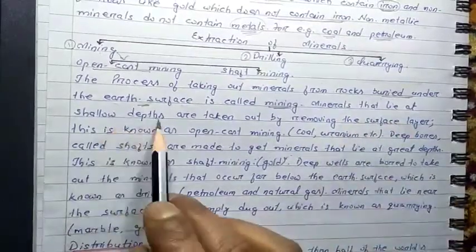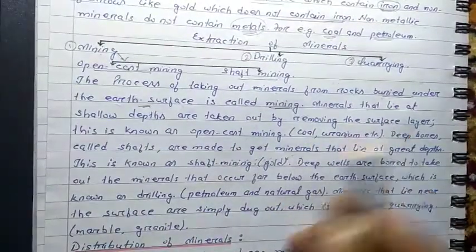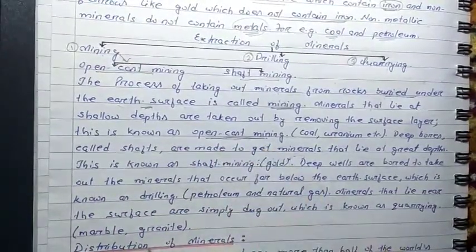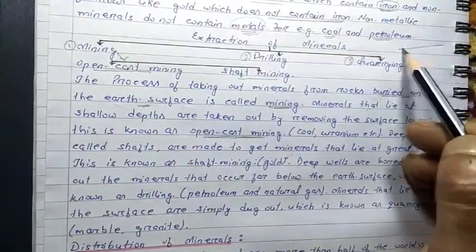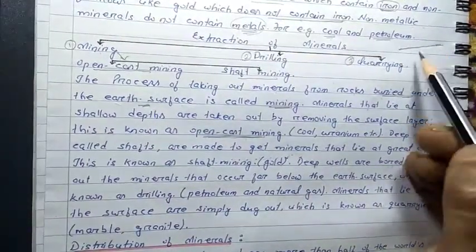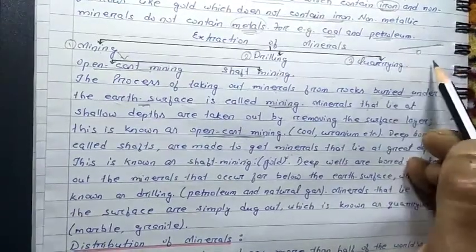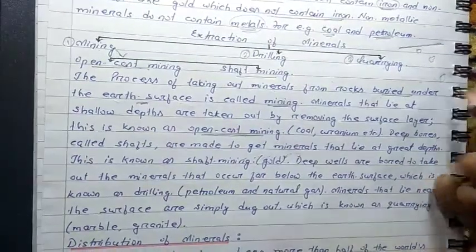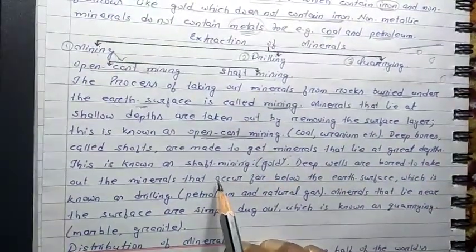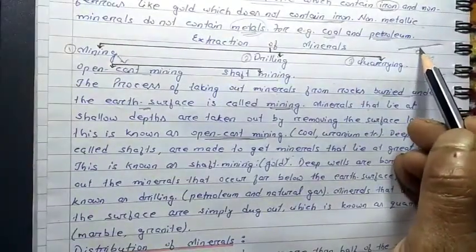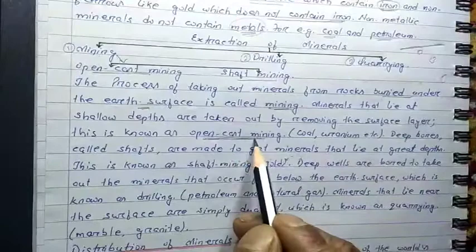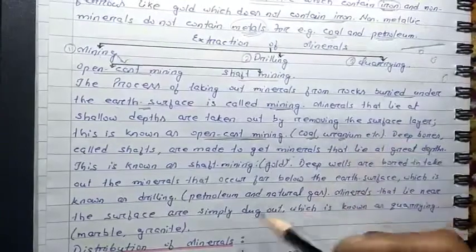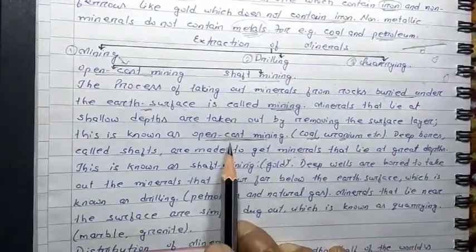Minerals that lie at shallow depths are taken out by removing the surface layer. This is known as open cast mining. Remember, all the minerals are not found at the same depth. Suppose this is the earth's surface. Some minerals are found at this depth, some are found at this depth, again some are found very deep. The minerals which are generally found close to the earth's surface are taken out by the process of open cast mining. For example, coal as well as uranium are extracted through open cast mining.